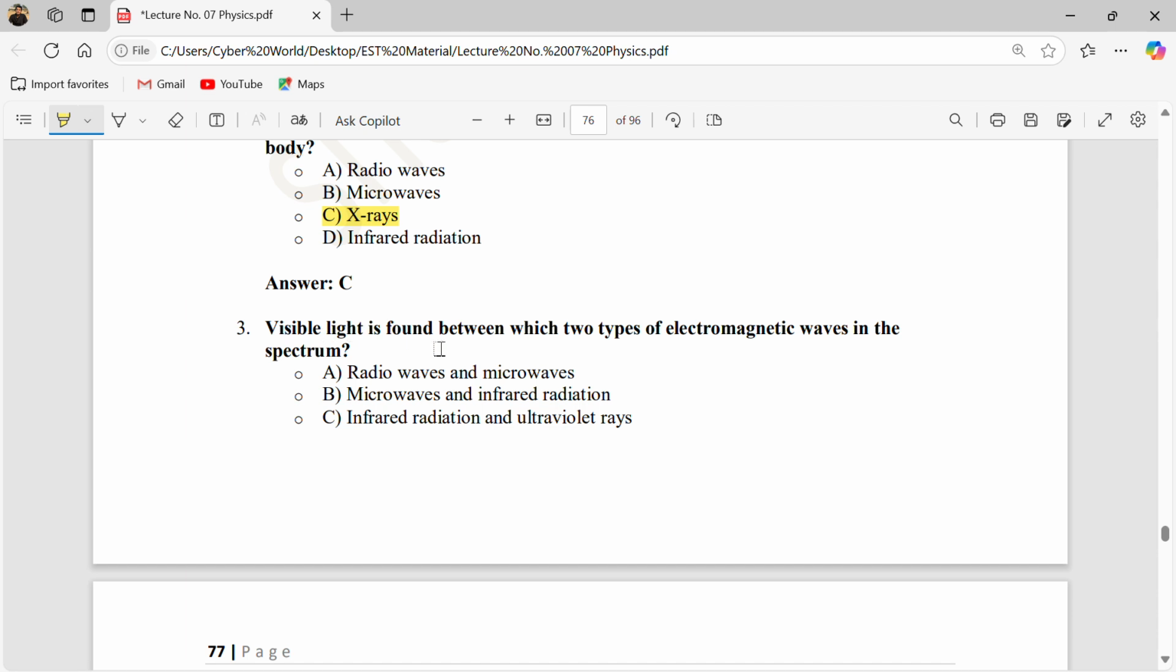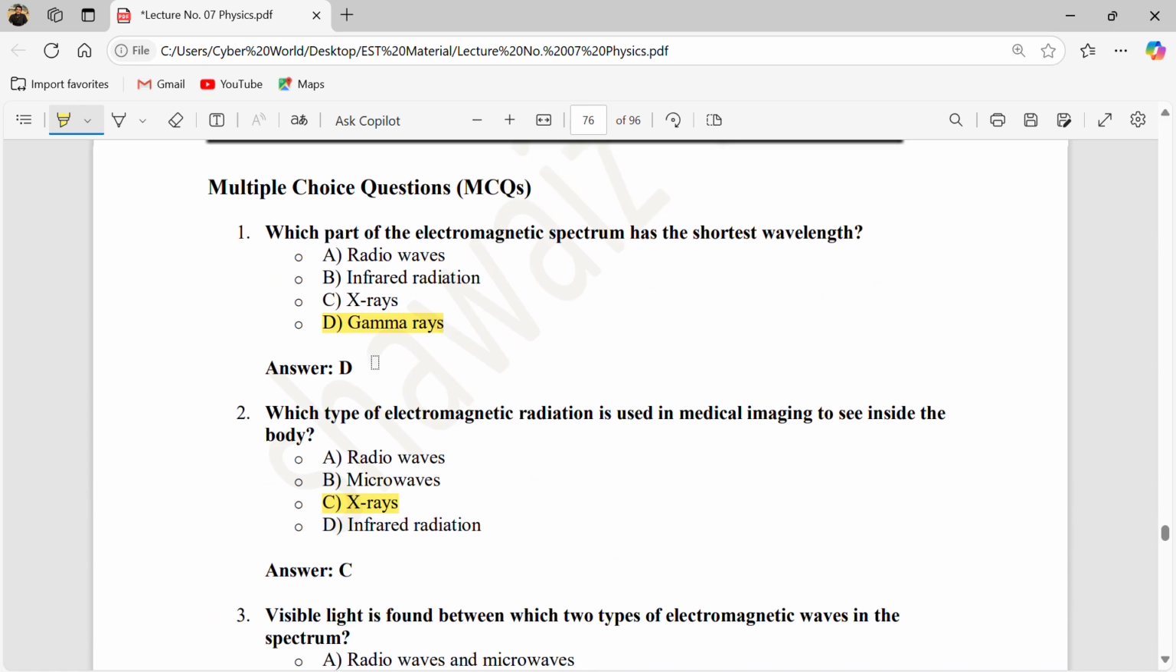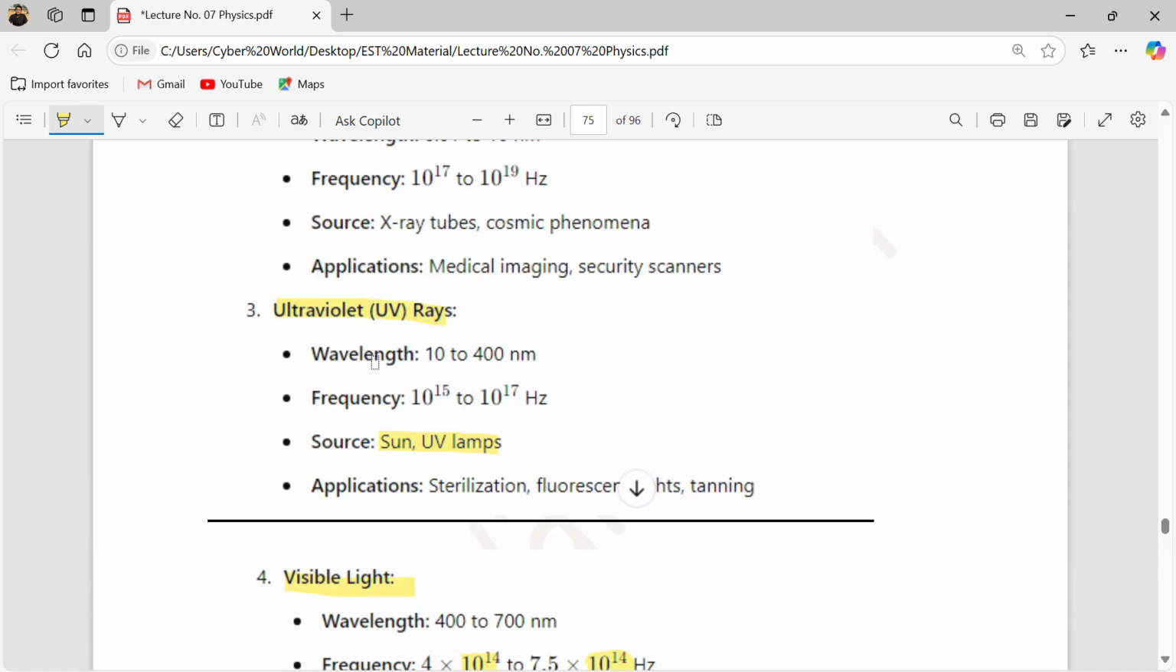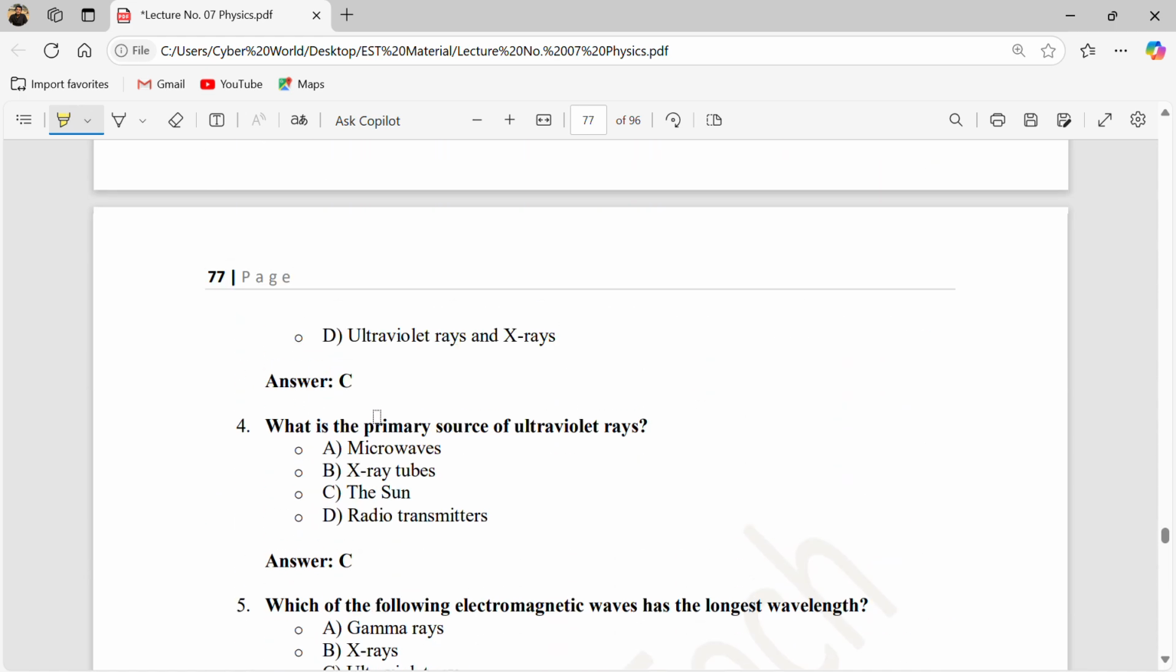Visible light is found between which two types of electromagnetic waves? The visible region is found between infrared and ultraviolet, so the correct answer is C. Understood? UV and infrared. First UV, then infrared, and inside there is the visible region. Correct.